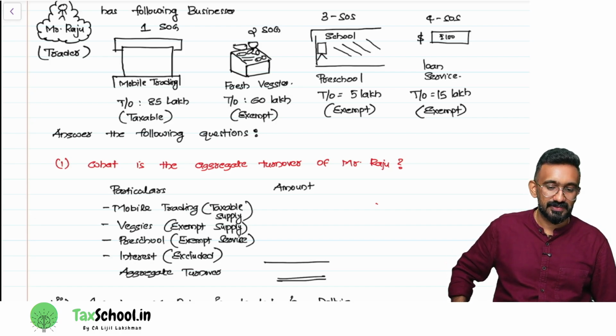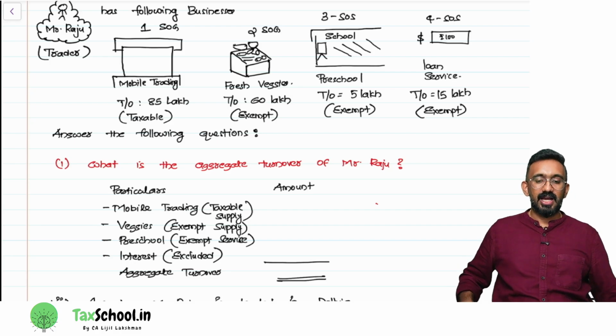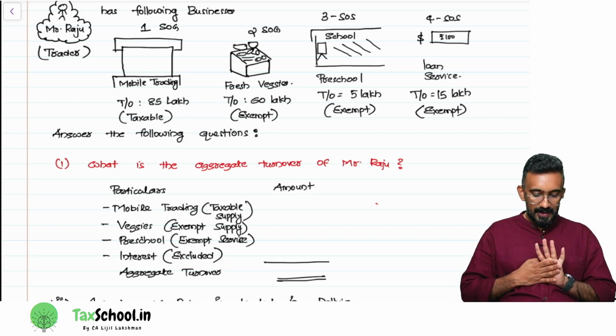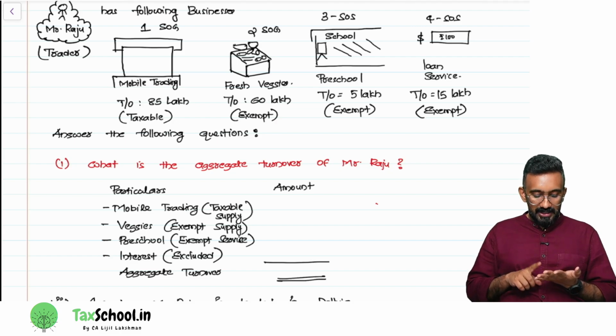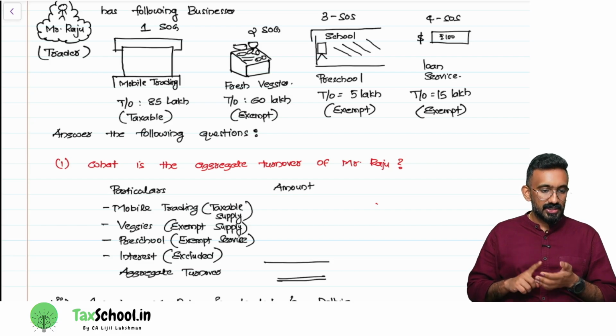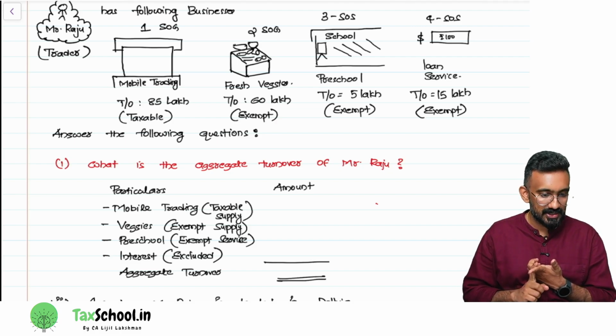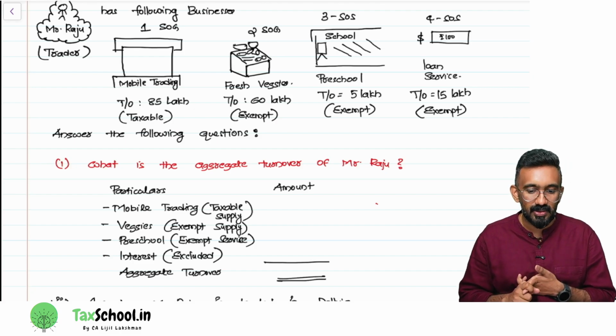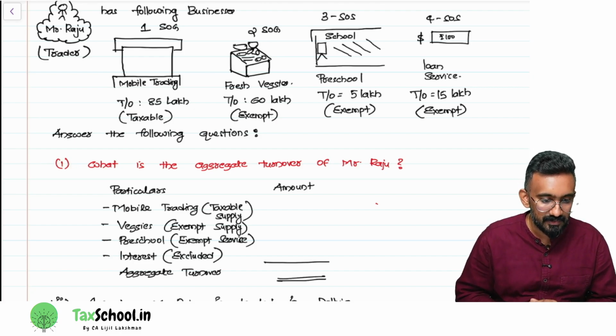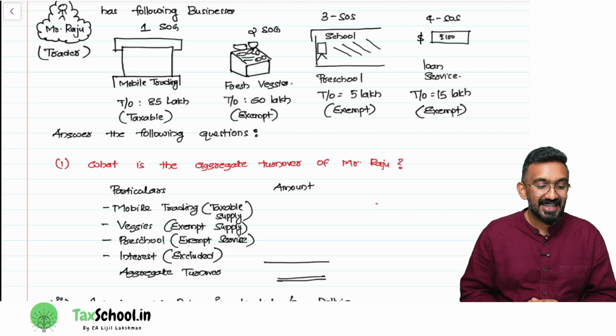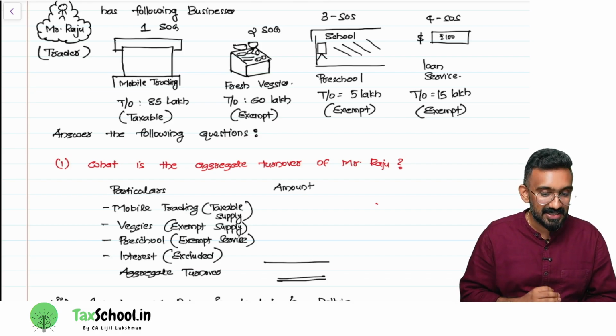Aggregate turnover. What is your definition of aggregate turnover? Aggregate turnover includes four things: taxable supply, exempt supply, interstate supply, export. It excludes GST and cess. It excludes inward supply even if it's taxed under reverse charge. This is your understanding? Now you have to tell me what's your aggregate turnover in this case. It is 150 lakhs. I'll tell you why.